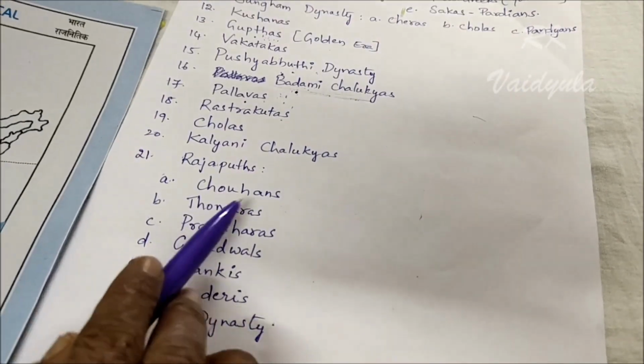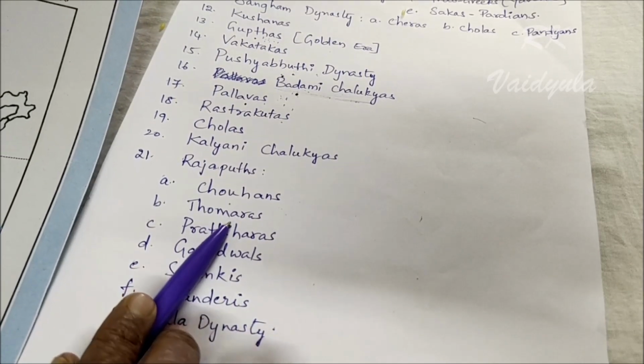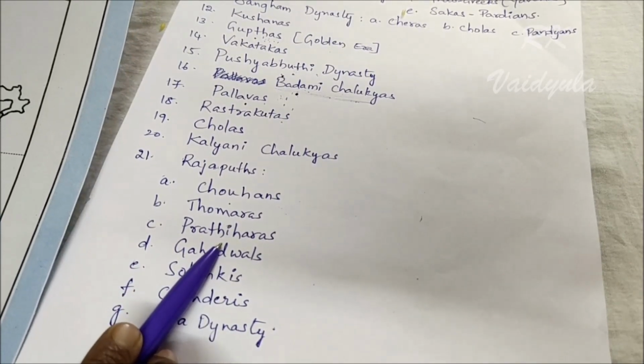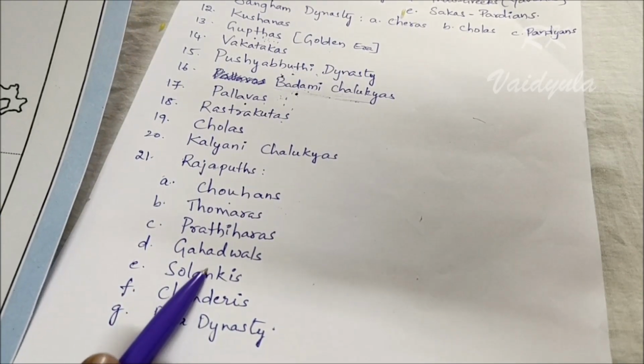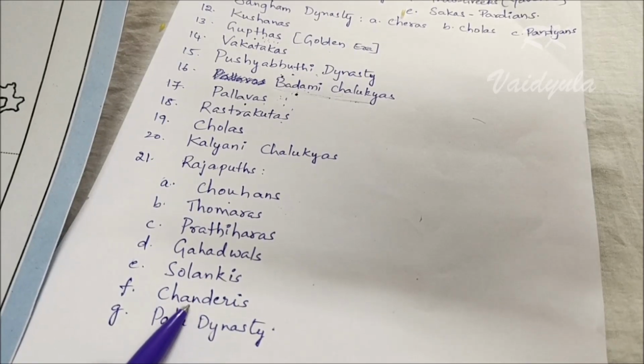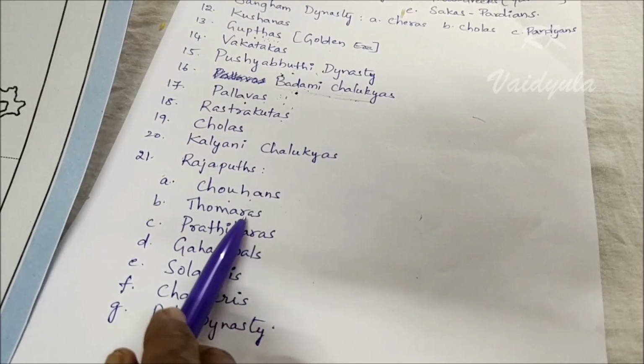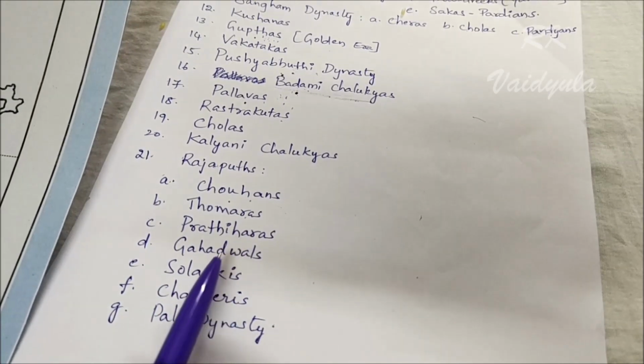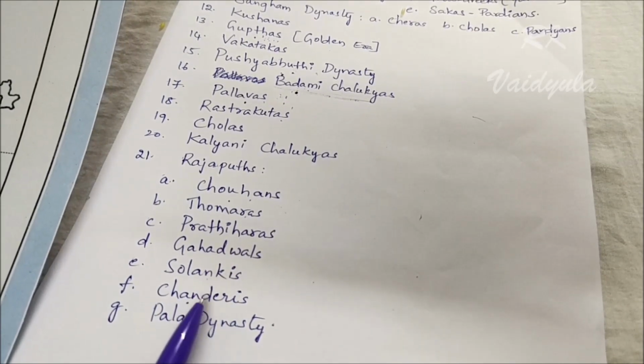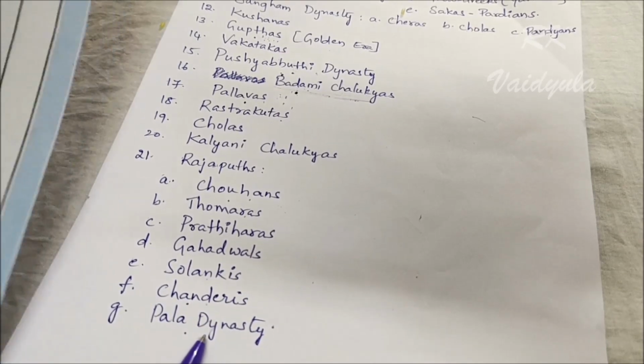Here we see the Chauhans, Tomaras, Pratiharas, Gahadwals, Solankis, Chanderis and the Pala dynasty.